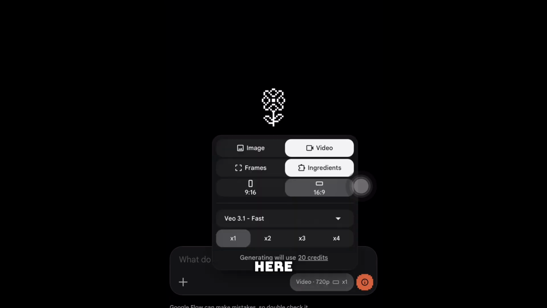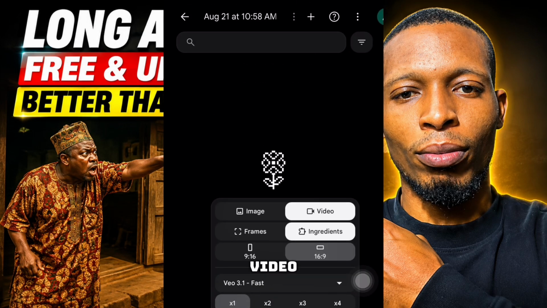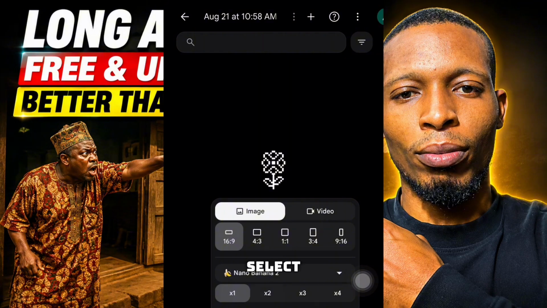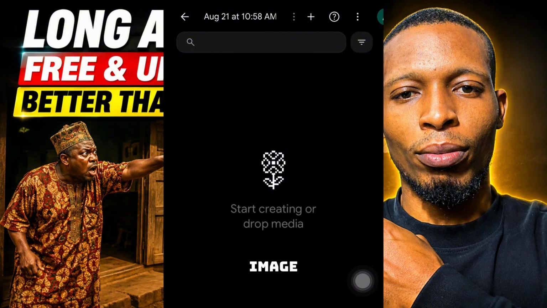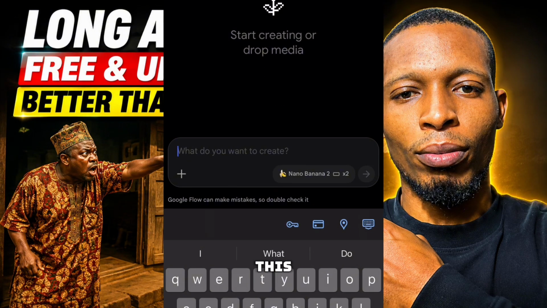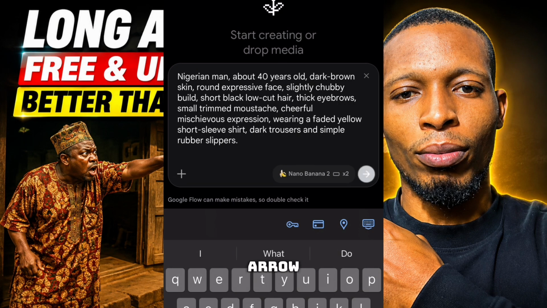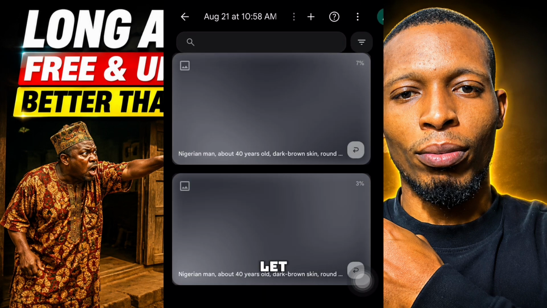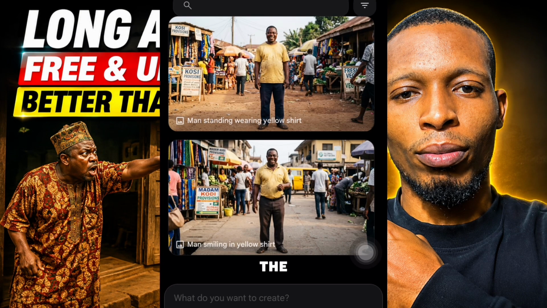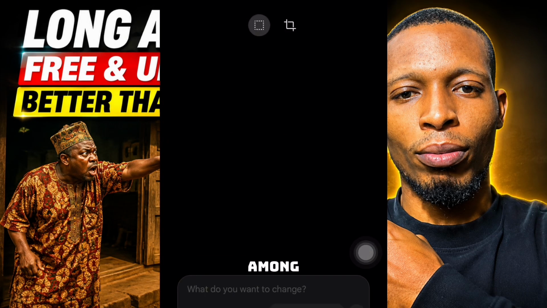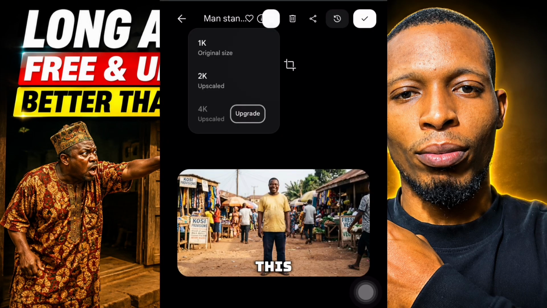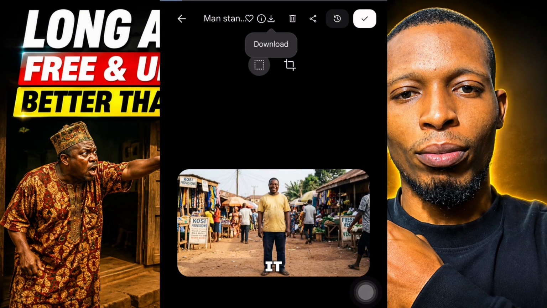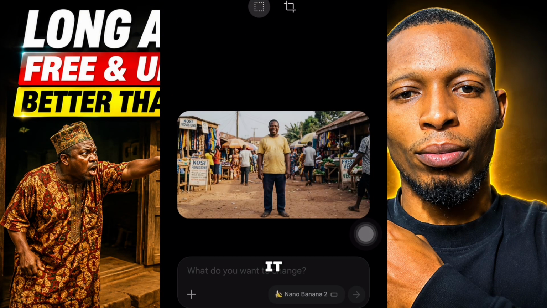Then click here. I change it from video to image. I select 2 images, so it will give me 2 images. Then I paste the prompt like this. After pasting the prompt, I click the blue arrow, then it is generating. So let us wait. Now it has given us the image of Baba Emeka, the character consistency for Baba Emeka. All I have to do is click the one I like among the 2 images, then click this arrow above, then save it on my phone. Now I'll be able to save it on my phone.